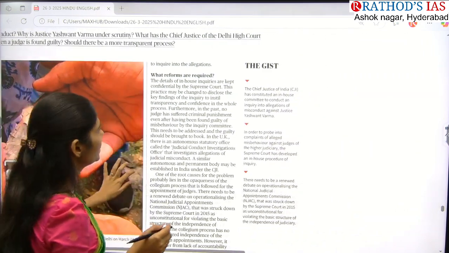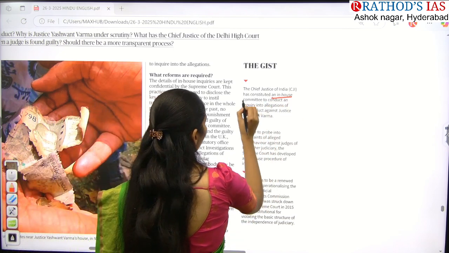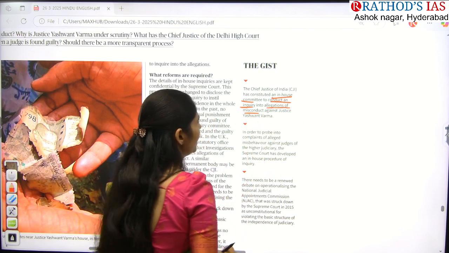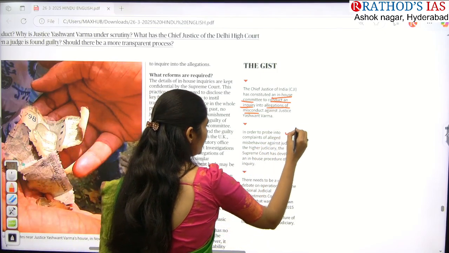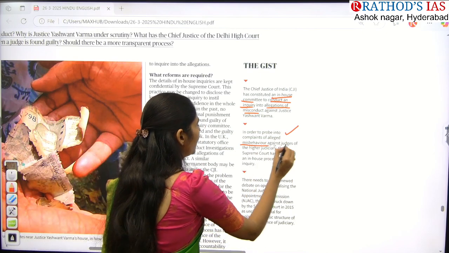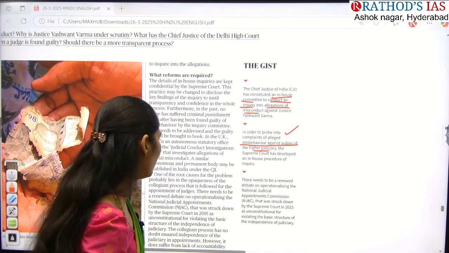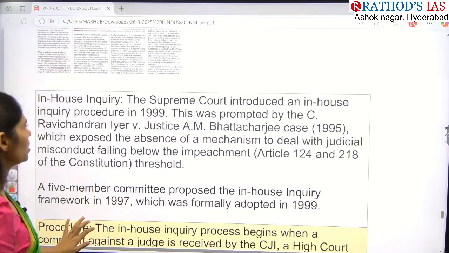So here this article is saying that the Chief Justice of India has constituted an in-house committee to conduct an inquiry into allegations of misconduct against so and so judge. What are the allegations? The allegations are misbehavior against judges of the higher judiciary, and now the inquiry is going on. So now let us see what this in-house inquiry is.